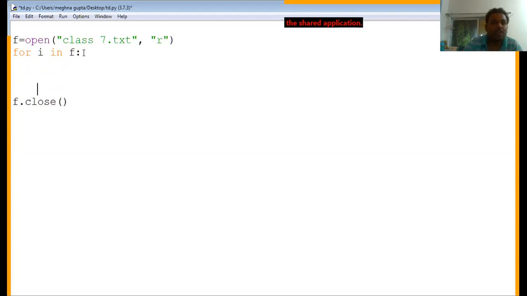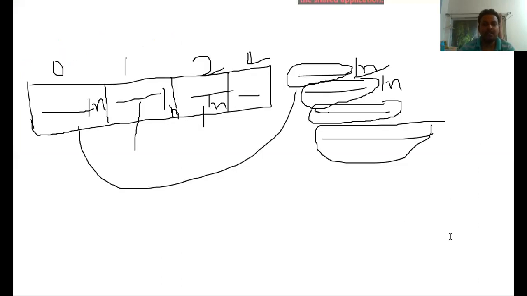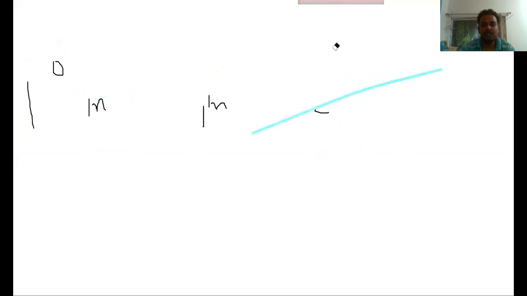Then what is i storing? For i in f means, suppose, let's see the whiteboard again. I will rub everything from here. Okay, suppose your file contains 4 lines, 1, 2, 3, 4, and you are using for i in f.